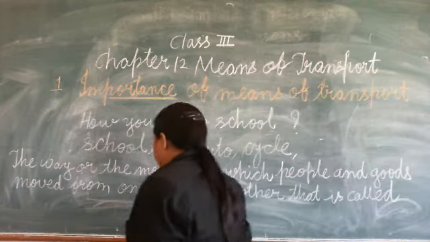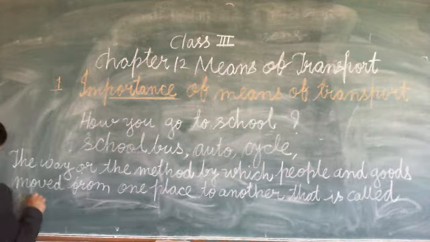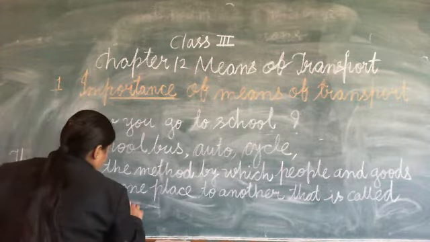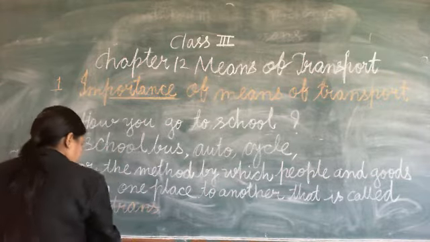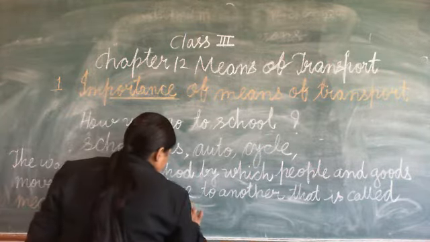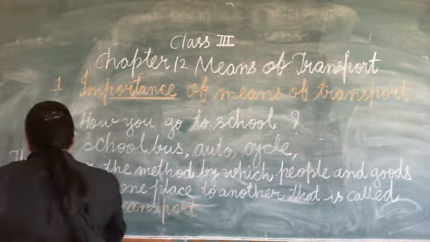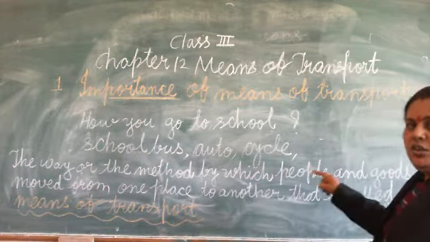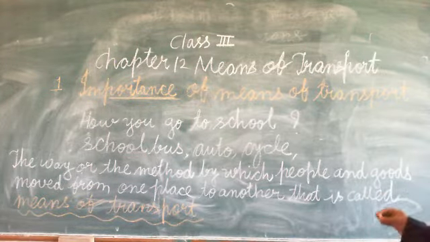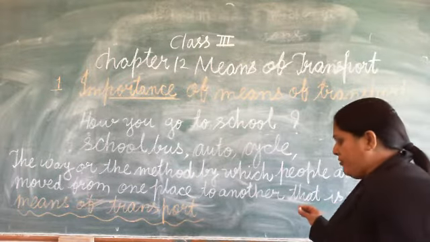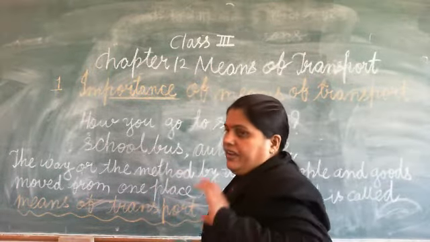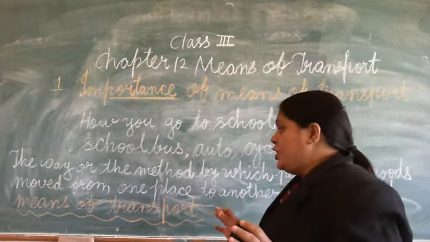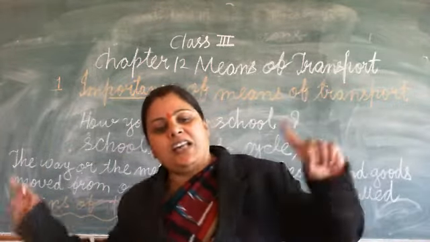What is it called? It is called means of transport. So this is the definition of the means of transport. What is the definition of the means of transport? The way or method. The way or method means what kind of way we all are using, or people are using, to move from one place to another place.